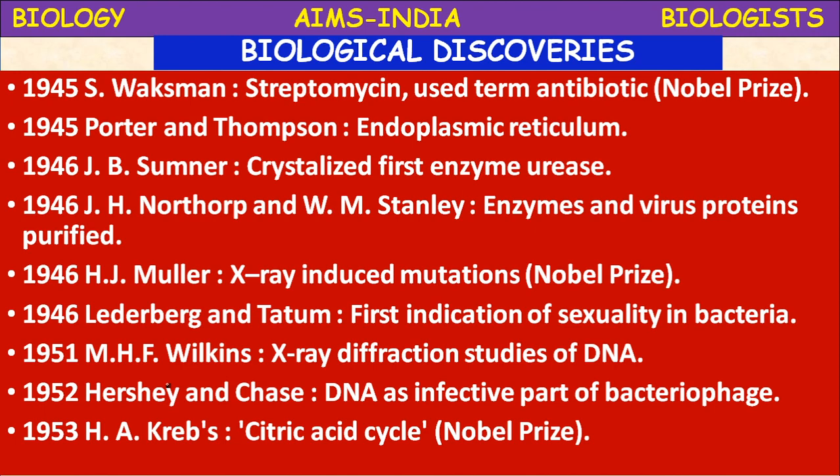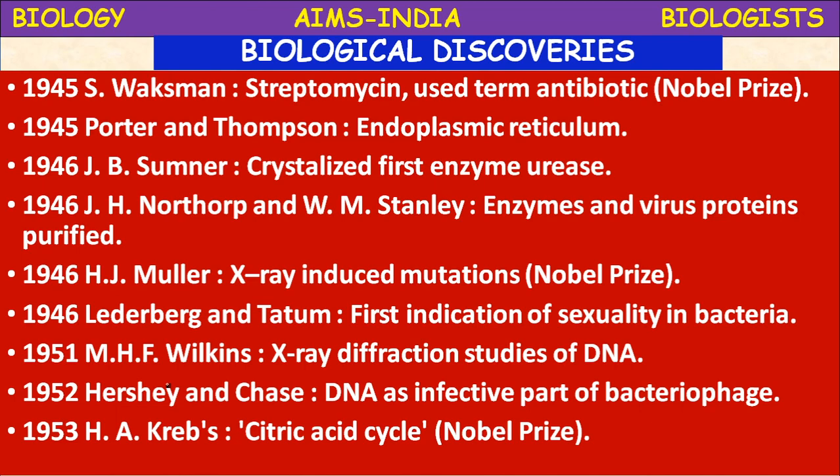In 1945, Porter and Thompson, two scientists together, discovered the endoplasmic reticulum. You have to remember Porter. It was discovered first by him and supported by Thompson also. It is an important organelle present in the cell, attached to the nucleus, and exists in two forms, rough endoplasmic reticulum and smooth endoplasmic reticulum.